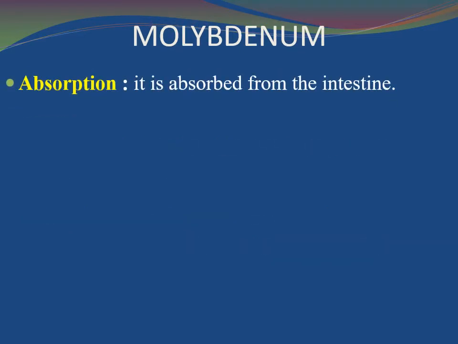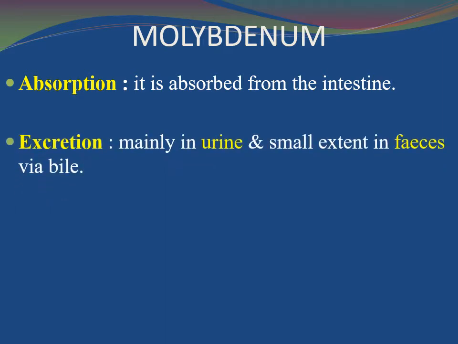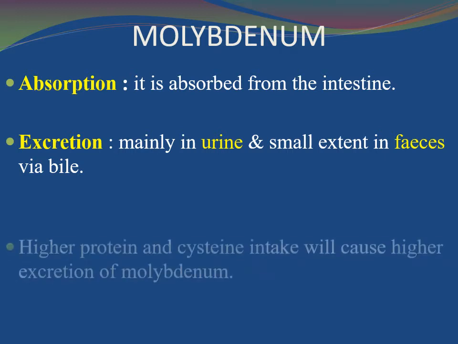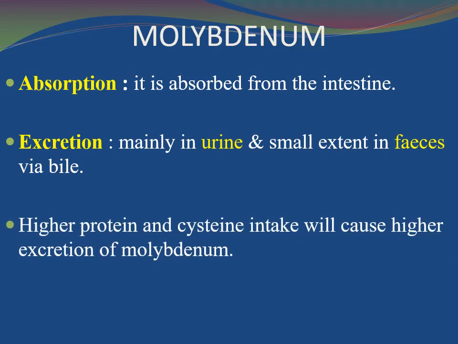Molybdenum is absorbed from the intestine. It is mainly excreted in urine and to a small extent in feces via bile. Higher protein and cysteine intake will cause higher excretion of molybdenum.